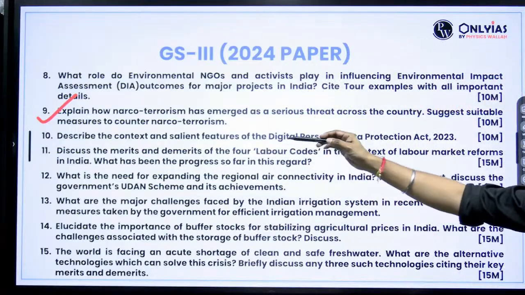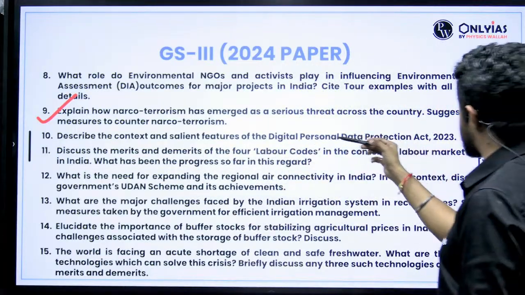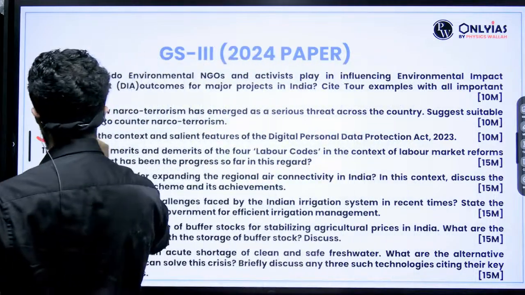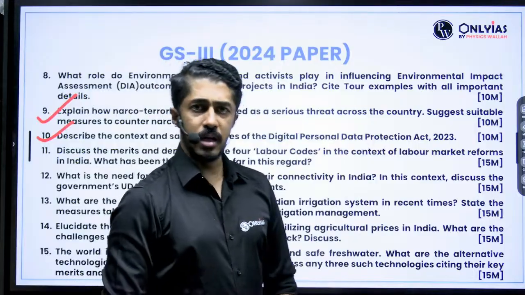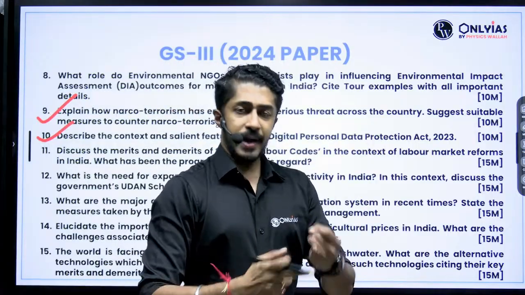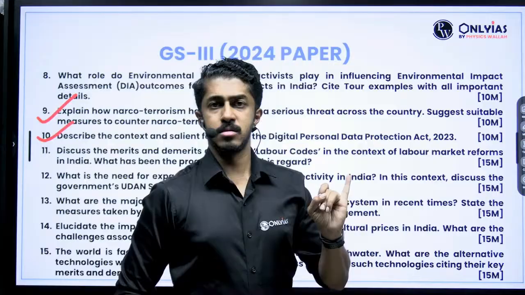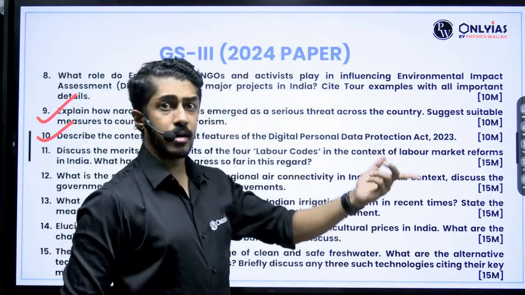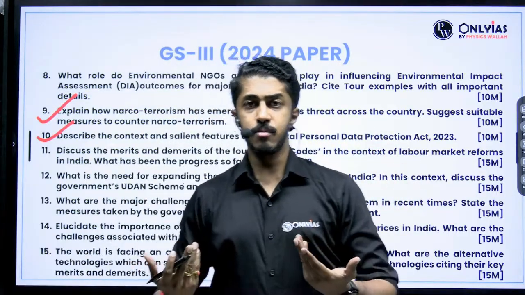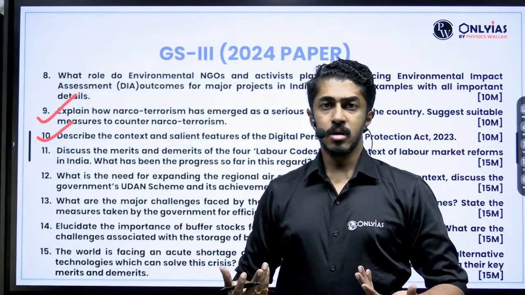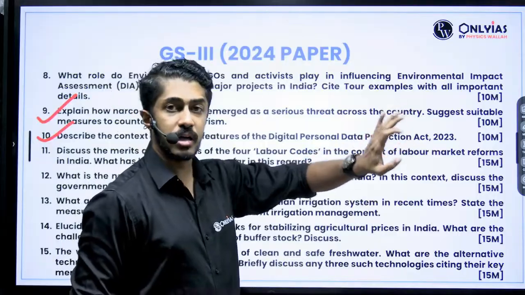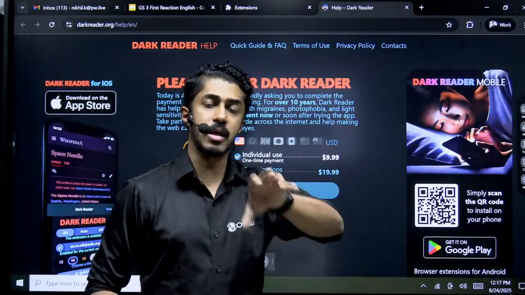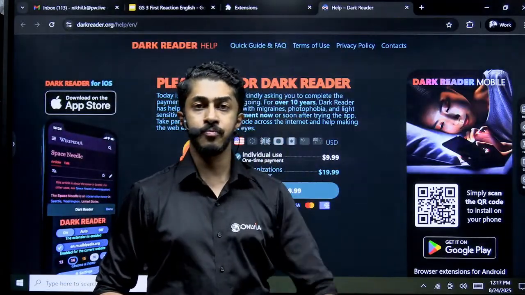Then, describe the context and salient features of the Digital Personal Data Protection Act 2023. Now, where will we categorize it? The Digital Personal Data Protection Act comes under right to privacy, because Data Protection Act, right to privacy, Puttaswamy judgment. Plus on top of it, why are we bringing such a bill? Not just to protect data, but also to ensure the security apparatus in our country is strong.